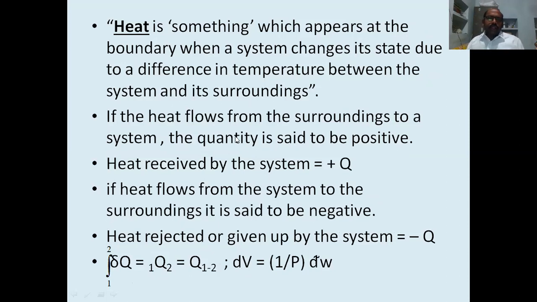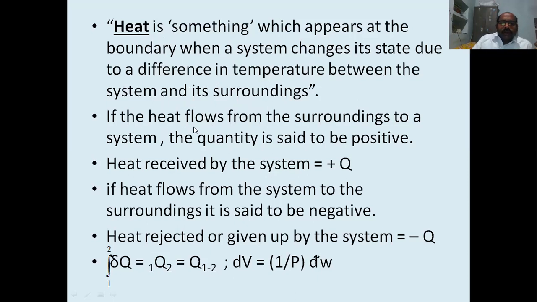Another similar quantity is heat. Heat is something which appears at the boundary when a system changes its state due to a difference in temperature between the system and its surroundings. Whenever there is a temperature difference between system and surrounding, one physical quantity appears across the boundary. That means a transfer occurs, and that physical quantity is heat.